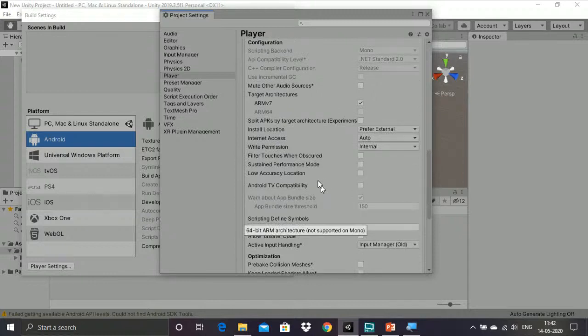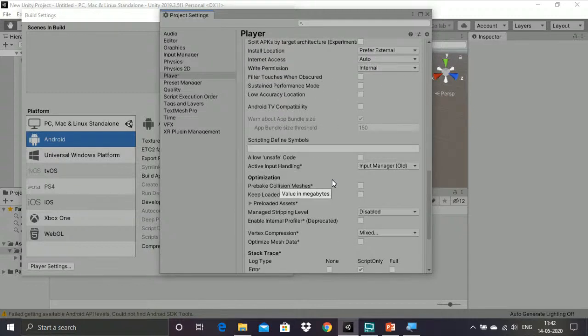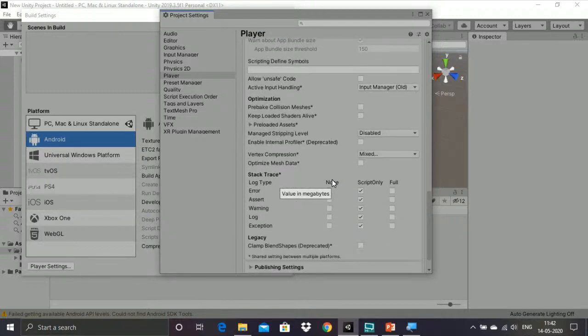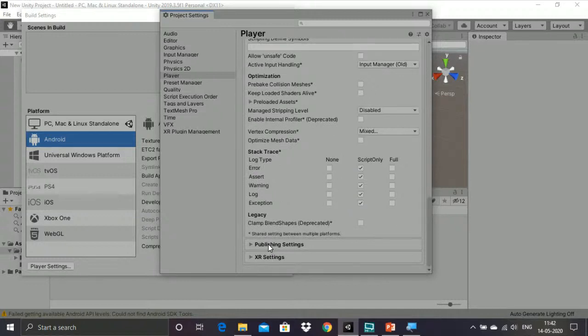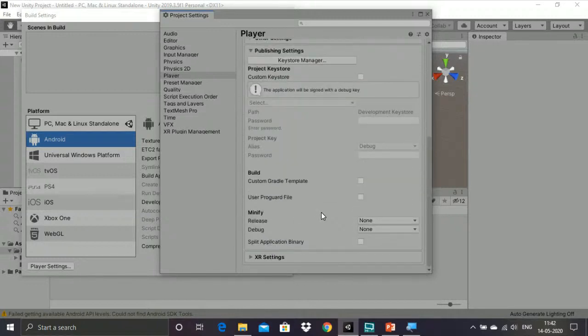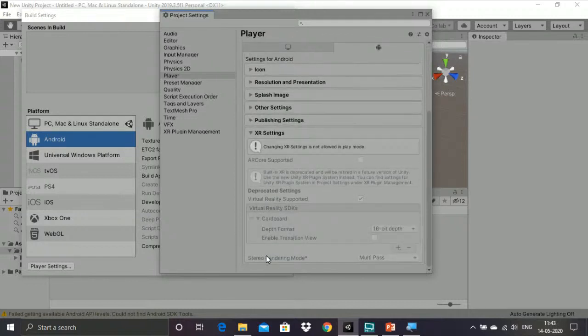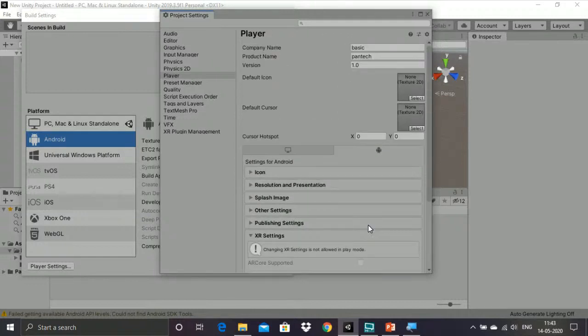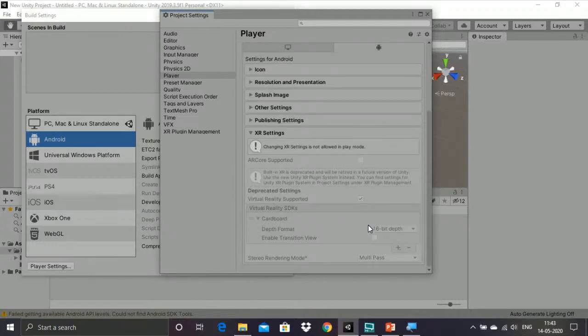If you are using web access, you can enable it, or it will get automatically disabled. Then in XR settings we will have multiple options.